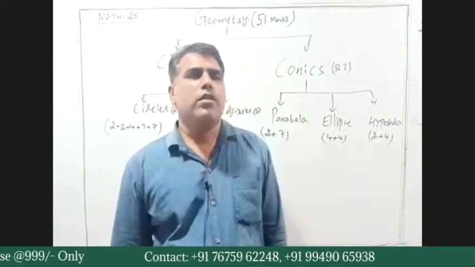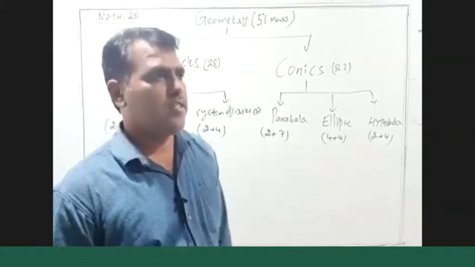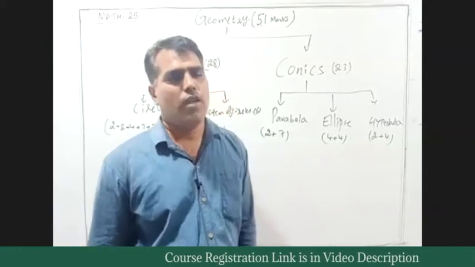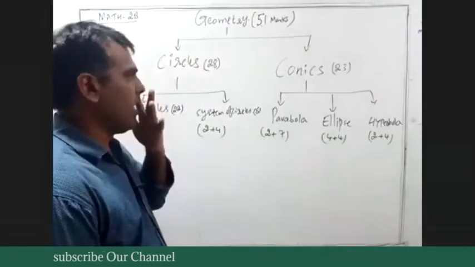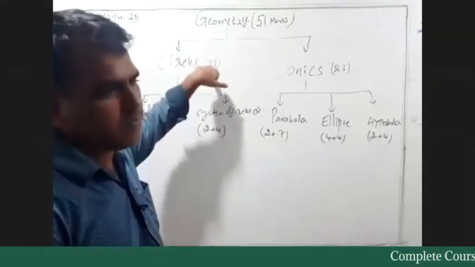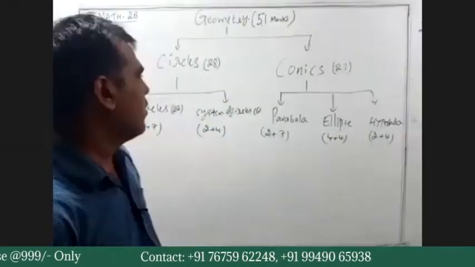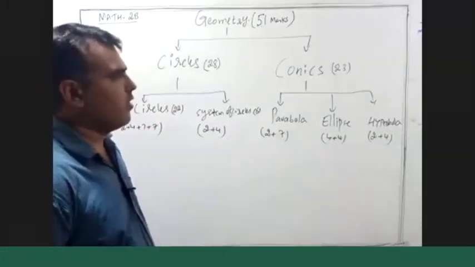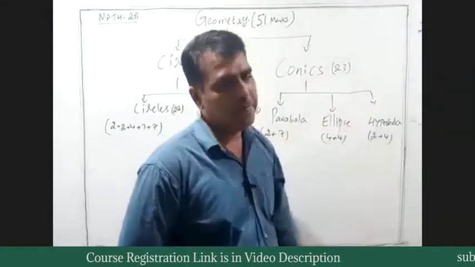In the geometry part we have 51 marks: 46 marks from the calculus part and 51 marks from geometry, total 97. In that we have two major topics, circles and conic sections. Circles is 28 marks and conics is 23 marks. From circles we have two topics, circles and system of circles. In conics we have three conic sections: parabola, ellipse, and hyperbola.